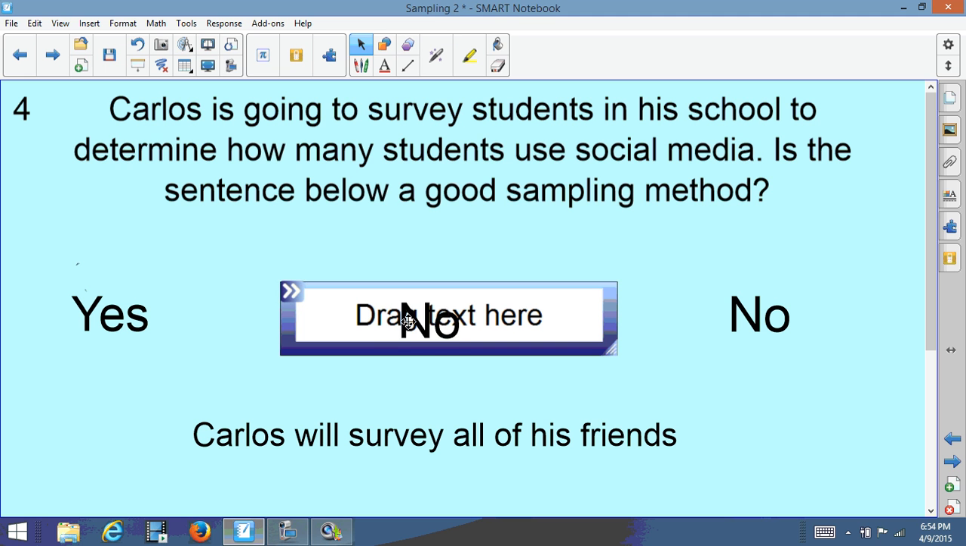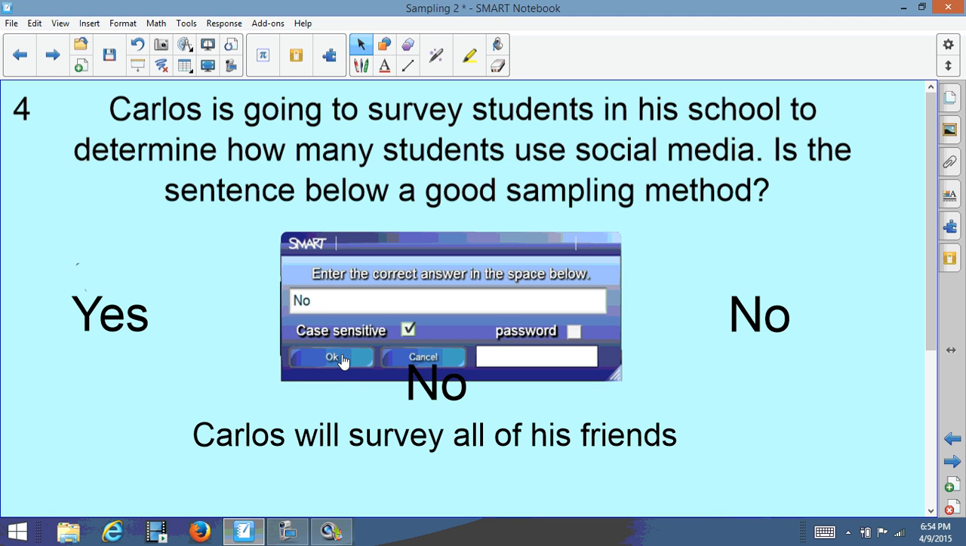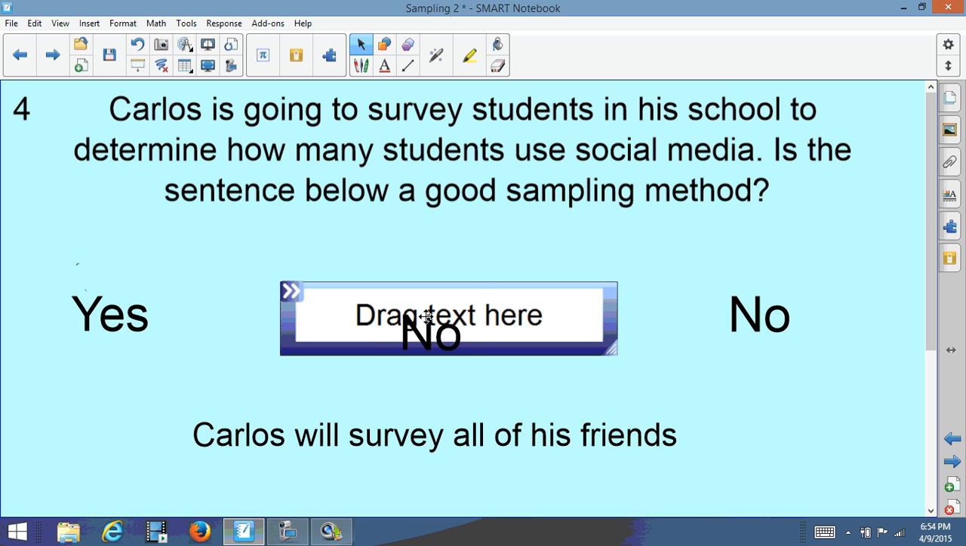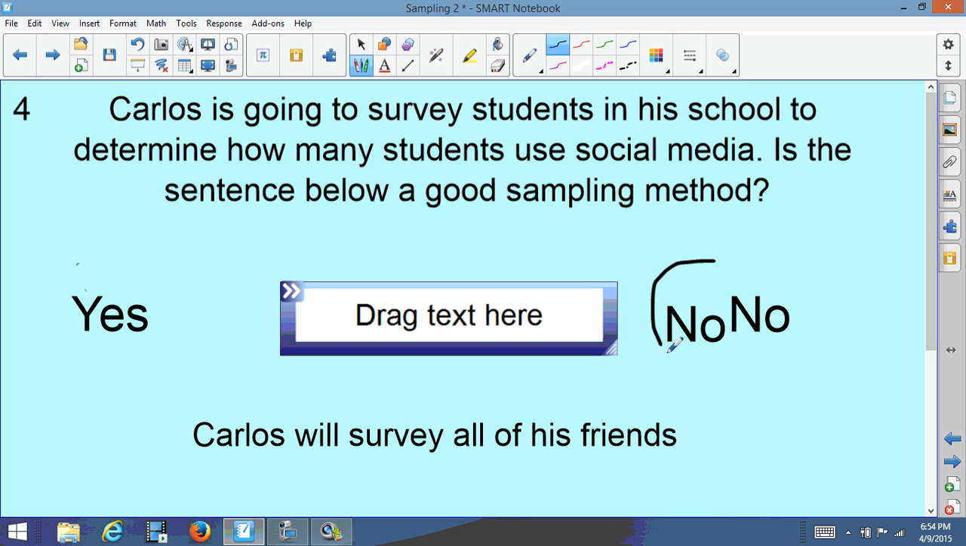And if I can get this, so no is the correct answer. And I don't know why it's not working. But the answer is no. So no would be the correct response. All right, let's look at another one.